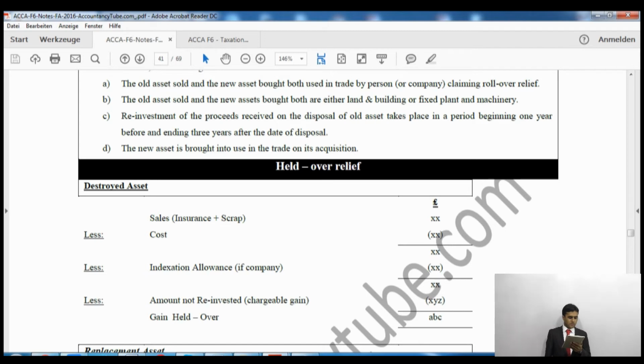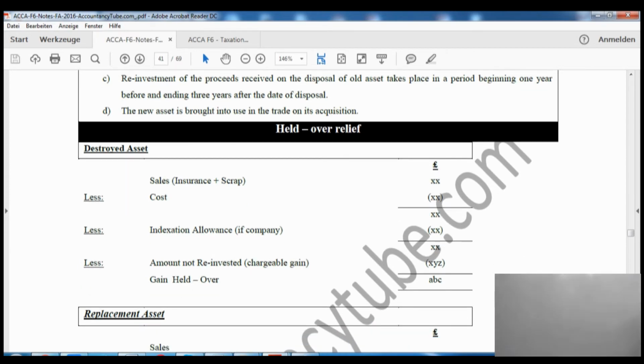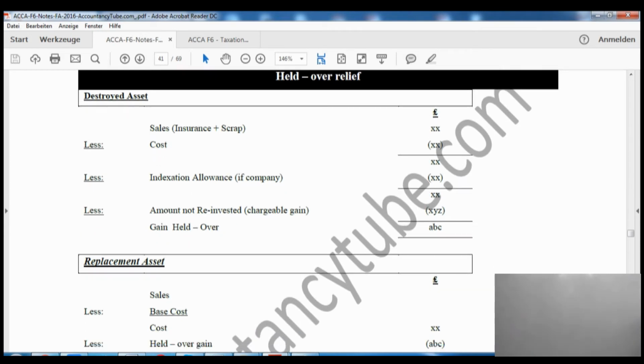The old asset sold and the new asset bought are both either land and buildings or fixed plant and machinery. And the third one says reinvestment of the proceeds on the disposal of the old asset takes place in the period beginning 1 year before and 3 years after the disposal. So there is a 4 year span period basically. And the last condition is that the new asset is brought into use on its acquisition. So you must bring it into use in the business on its acquisition.